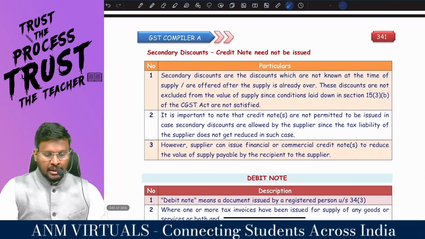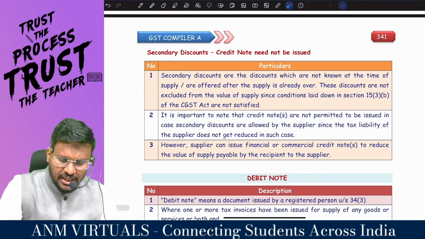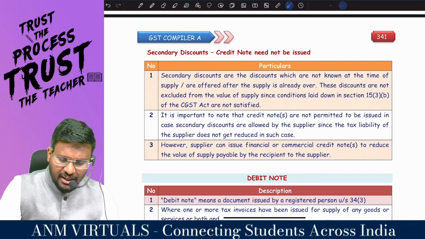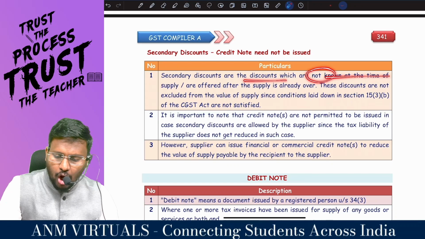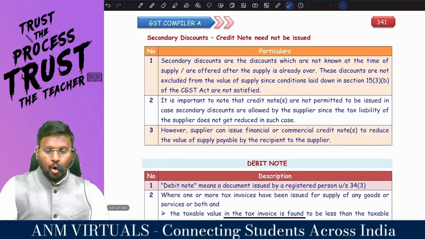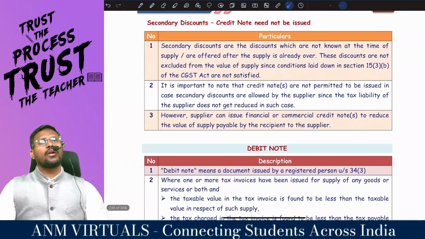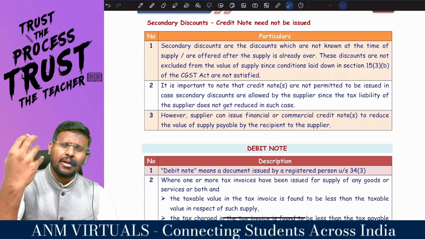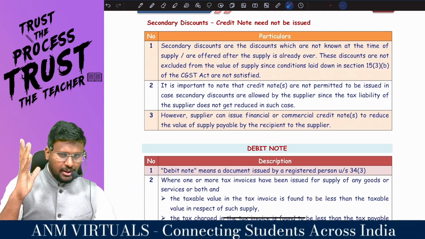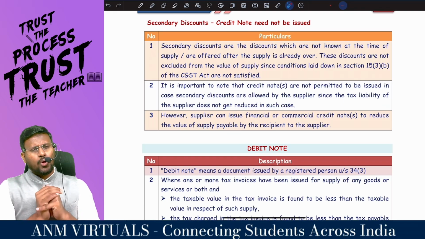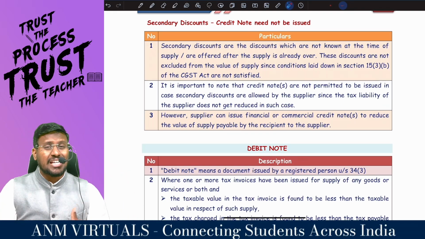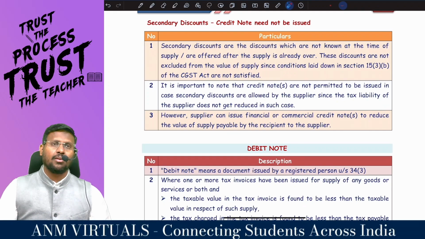Secondary discount: credit note need not be issued. Sir, there is a concept called secondary discount. You know what is secondary discount? Secondary discounts are the discounts which are not known at the time of supply or offered after the supply is already over. That means when I am making supply to you, I don't know that in future you are entitled to get the discount. But during the Diwali season, you have achieved the target, so I am providing you the discount. Such a discount is called secondary discount.